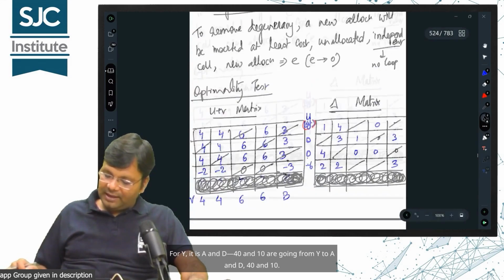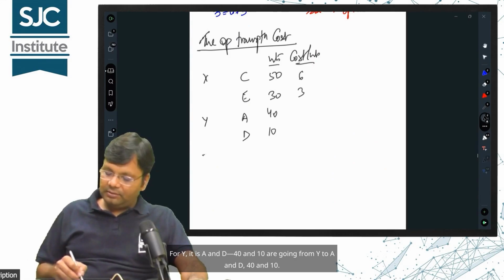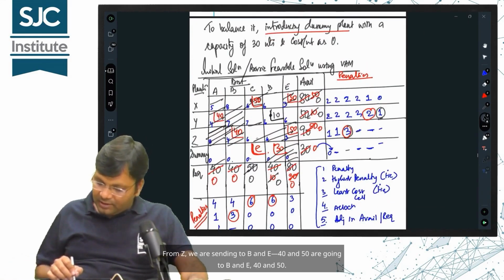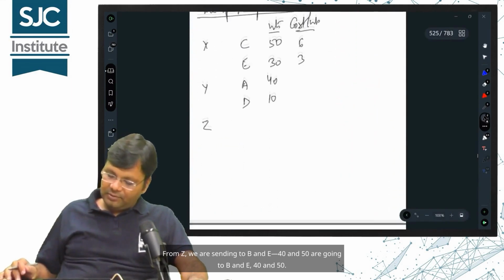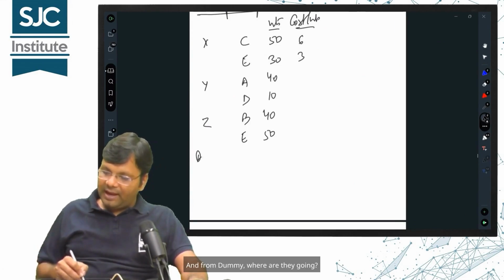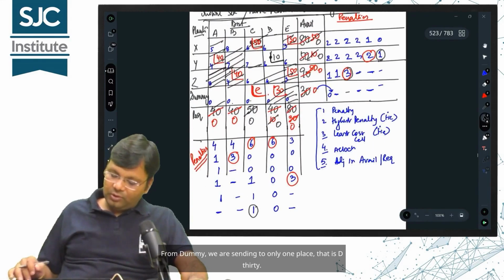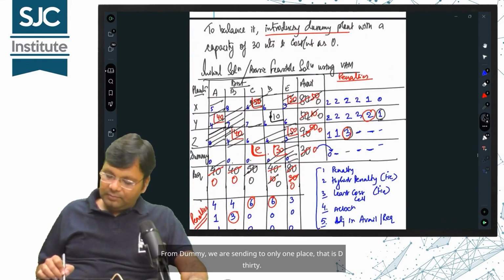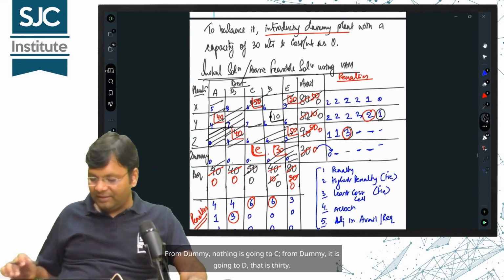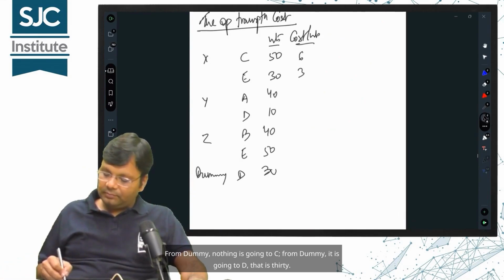For Y, it is A and D. 40 and 10 are going from Y to A and D. From Z, where are they going? From Z, we are sending to B and E, 40 and 50. And from dummy, where are they going? From dummy, we are sending to only one place, that is D, 30. Basically, dummy to E doesn't mean anything. From dummy, nothing is going to C. From dummy, it is going to D, that is 30.